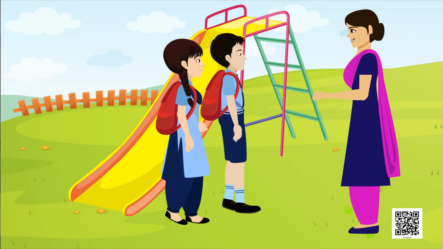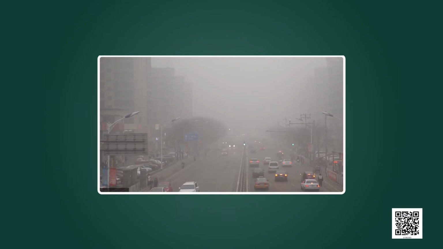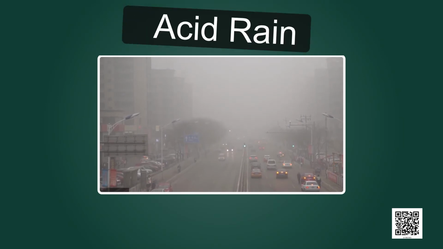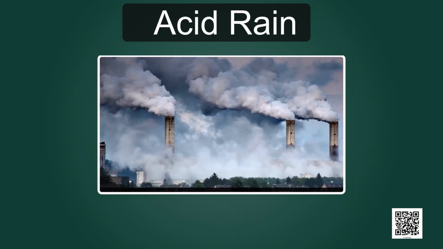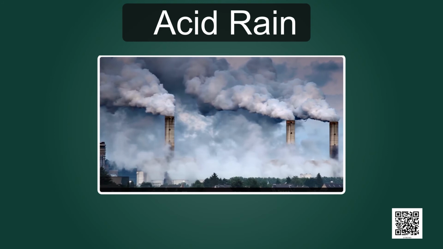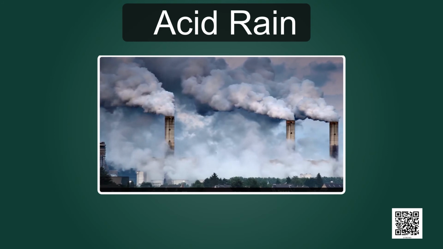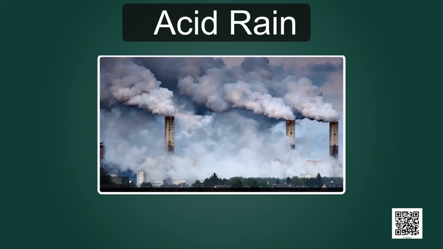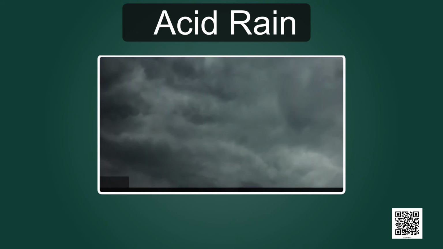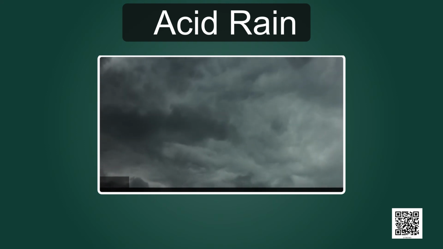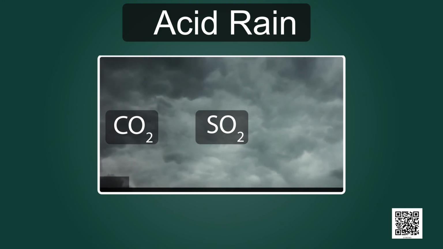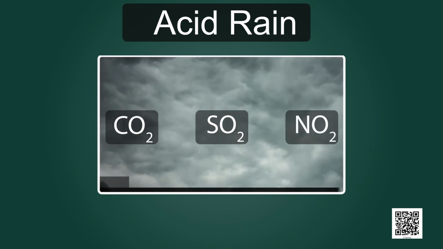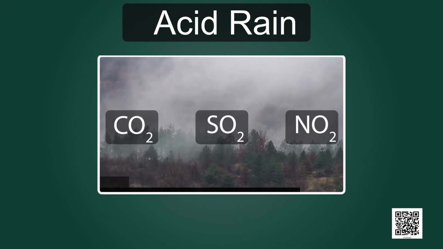Children, you might not have heard about acids, but I'm sure you must have heard about acid rain. As the name indicates, rain containing excess acids is called acid rain. The rain becomes acidic because pollutants like carbon dioxide, sulfur dioxide, and nitrogen dioxide dissolve in rainwater.